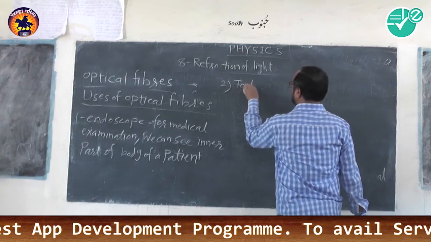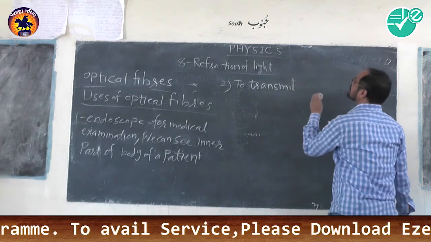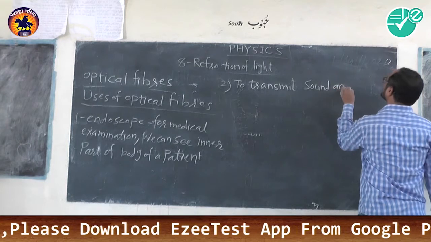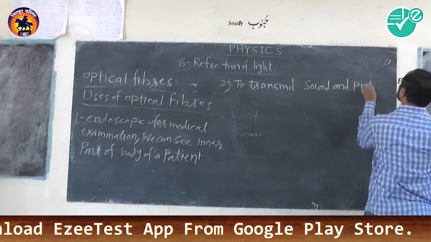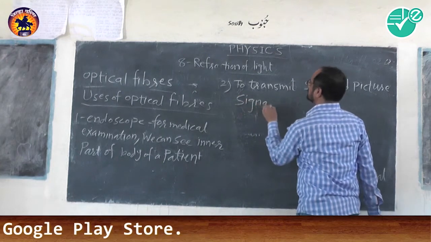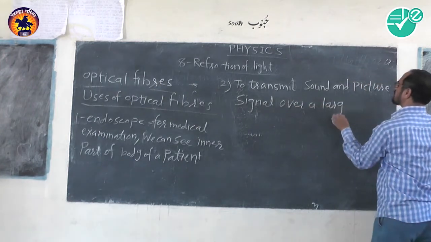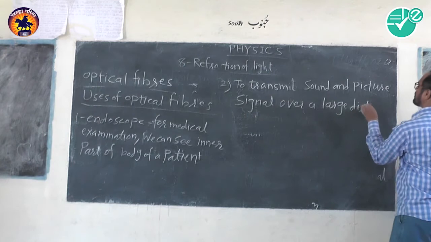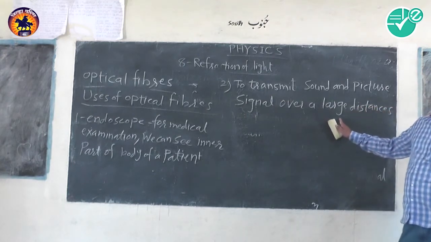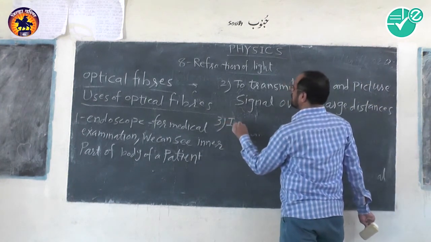To transmit sound and picture signals over large distances, we can easily use this optical fiber for communication also. So the third use is in telecommunication.